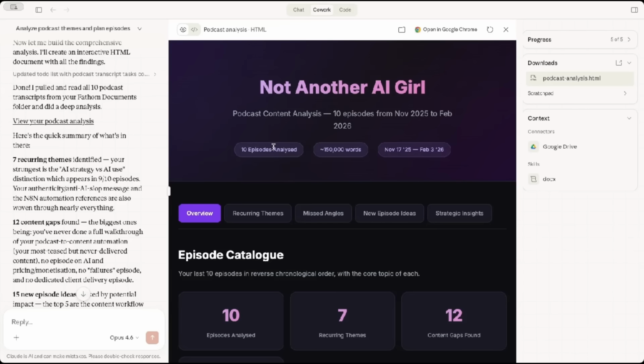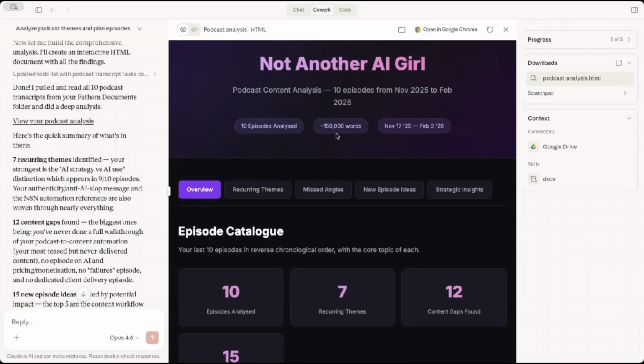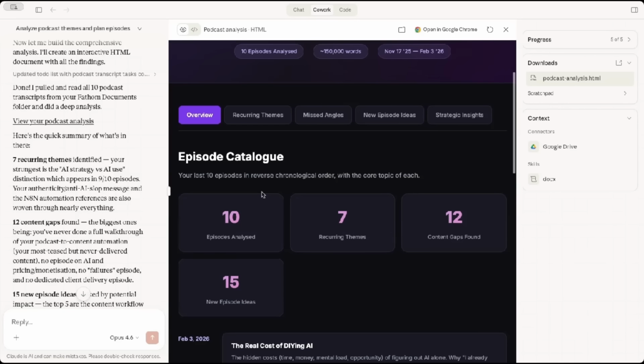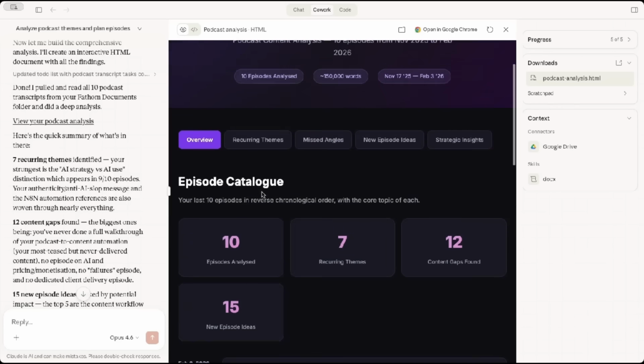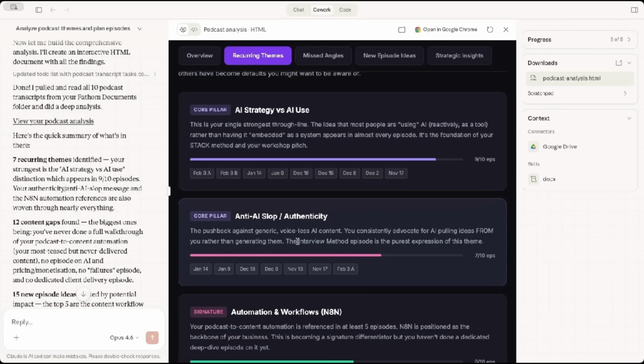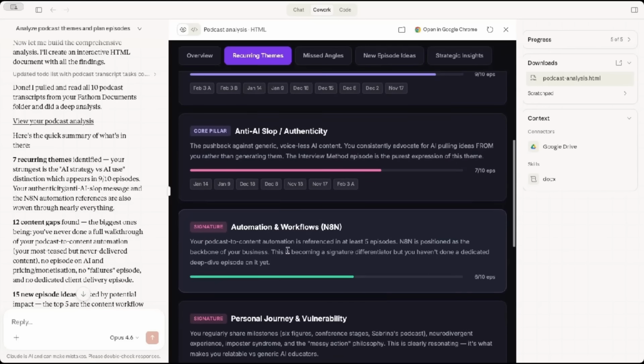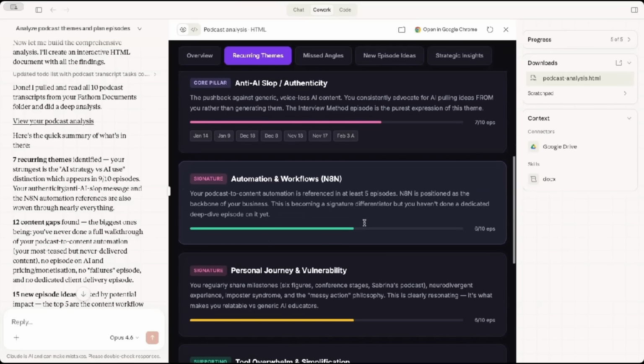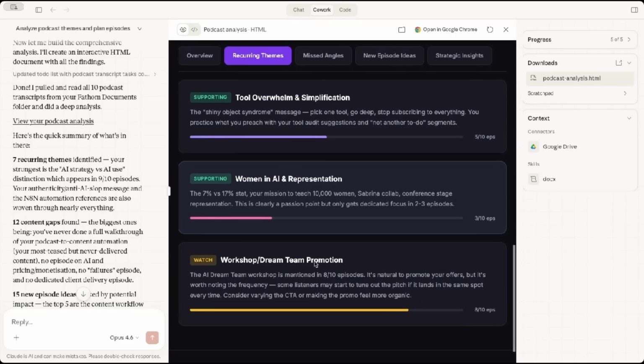Okay, so 10 episodes analyzed. It's got the word count there. All right. So these are previous episodes. Let's see what it said for recurring themes: AI strategy versus AI use, anti-AI slop authenticity, automations and workflows in N8N, women in AI. Oh, I love this.